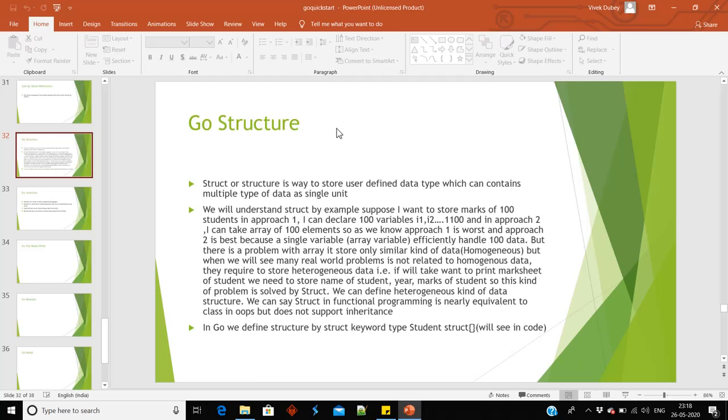Suppose I want to store information of a student. For storing information of a student, I will store roll number, which may be an integer. I will store the name, which may be a string. I can store address, which may also be a string. So for solving such kinds of problems, we use struct. In Go, we define structure by the struct keyword. For example, type student struct and structure body. We will see this in code. Let us jump to VS Code.